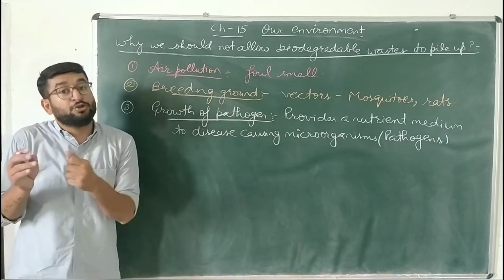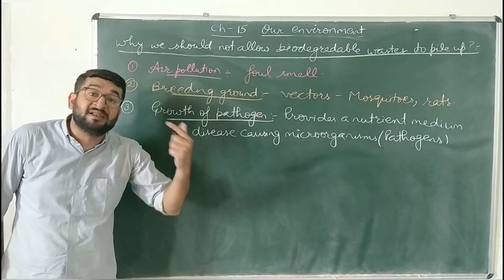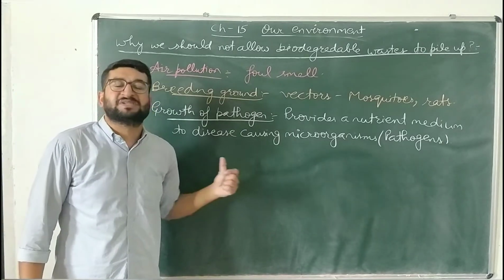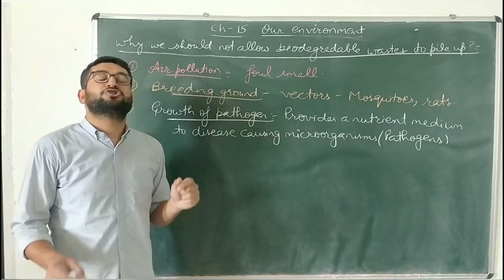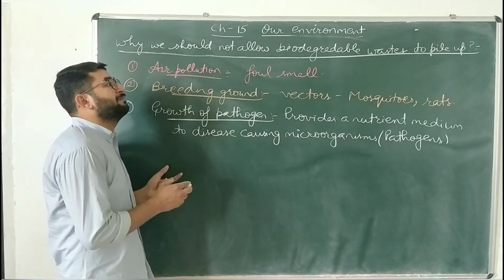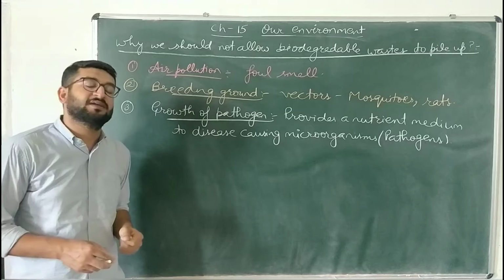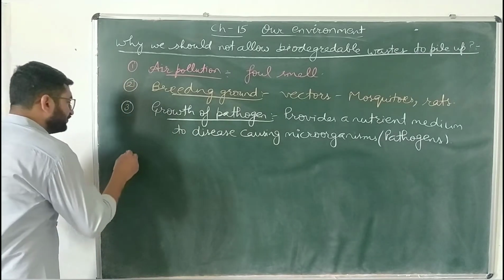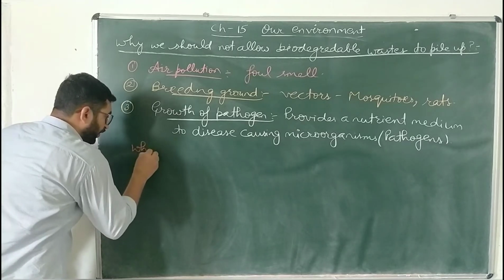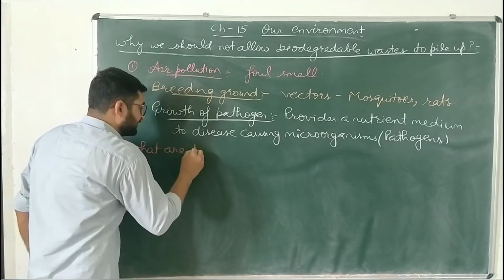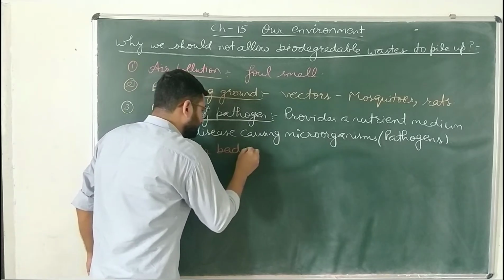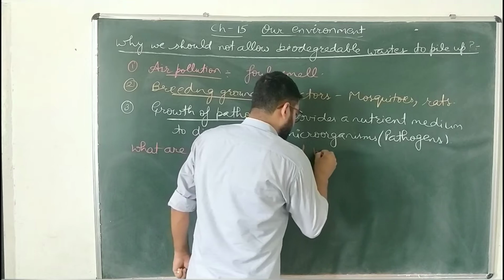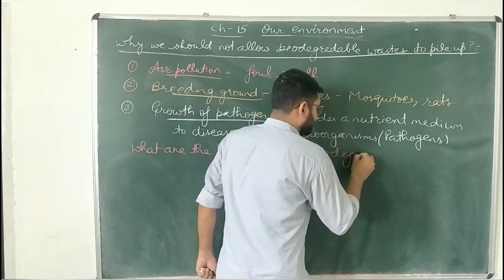So, even though biodegradable waste can be degraded, can be decomposed into simple and non-poisonous substances, yet we should not allow them to pile up near our surroundings or in our surroundings. Next question which we have to discuss is, what are the effects or bad impacts of non-biodegradable waste?